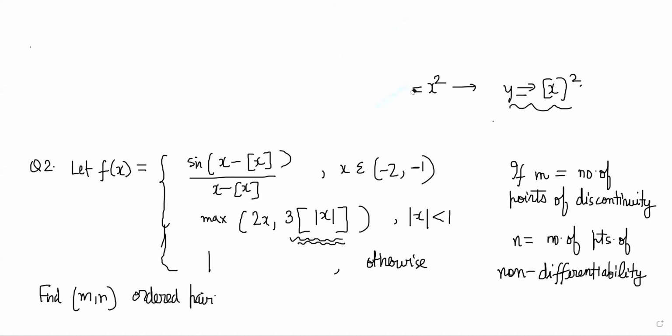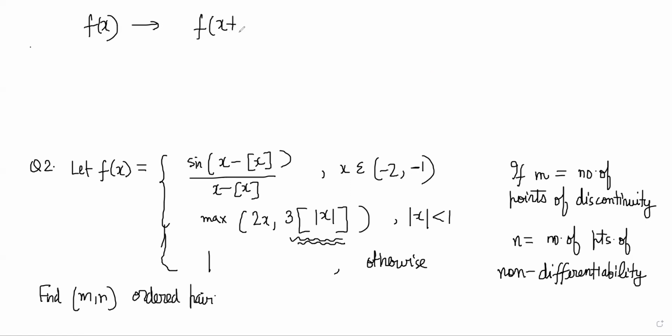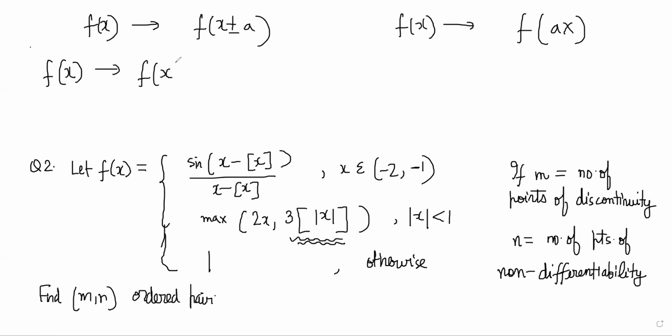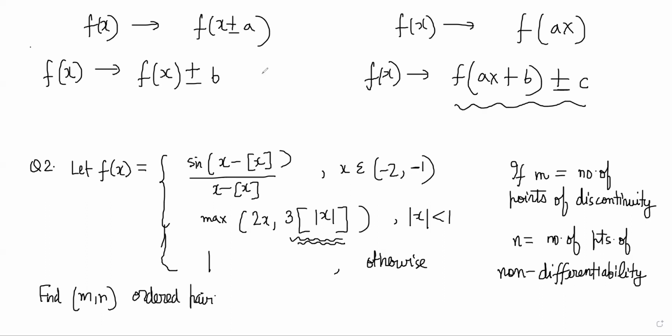The basic transformations you need to know, like what happens if you have the f of x graph. How can you convert it to f of x plus minus a? How can you convert f of x to f of ax? How can you convert f of x to f of x plus minus b? How can you do all of these things combined in one step like this, right? Yes sir. Plus c also you can add, right? All of these effects combined, right? Yes sir. So these are basic transformations.